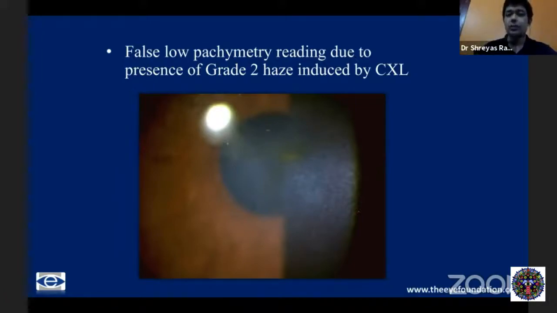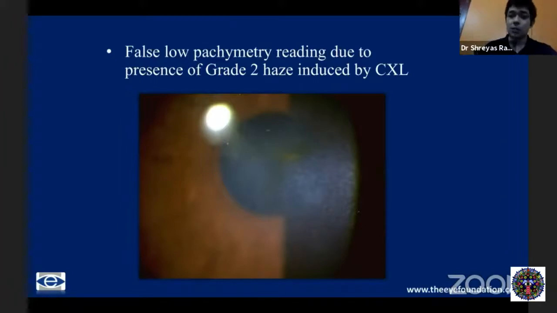Even in a non-keratoconic patient, for any reason, if they have some scarring, or in this post-cross-linking case, some haze. The reason is the way the pachymetric values are measured is by the reflection from the anterior and posterior surfaces of the cornea. Now, when there is a haze, there is an additional surface which produces an altered reflective surface.